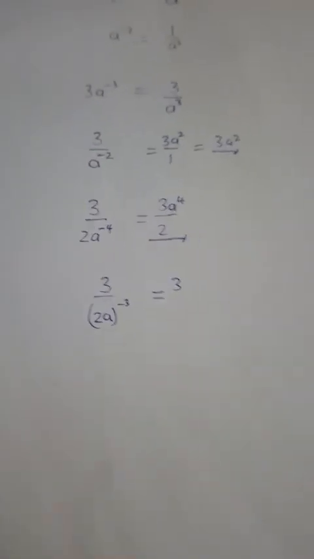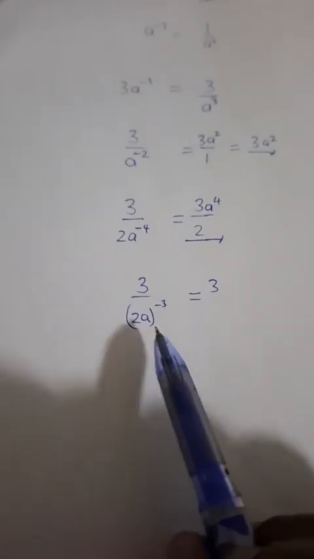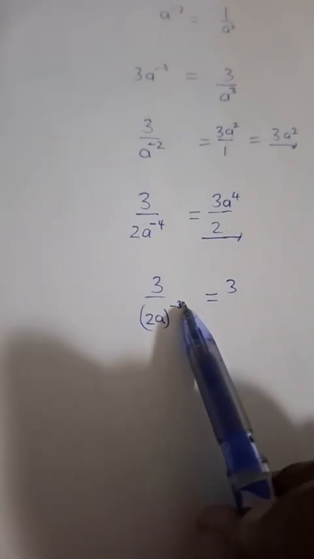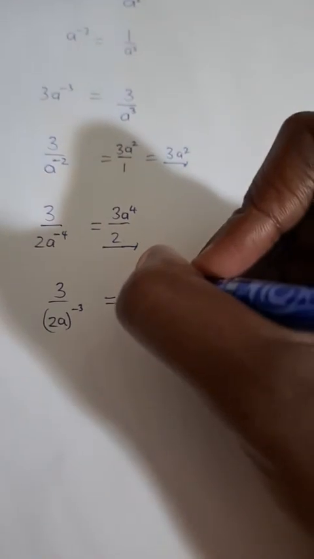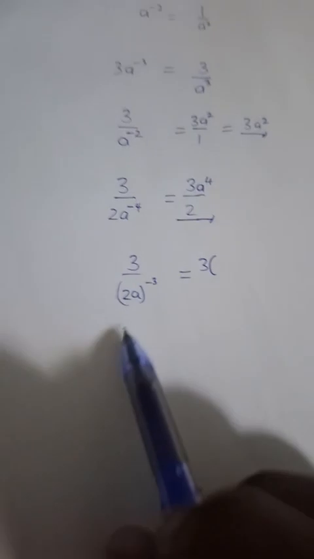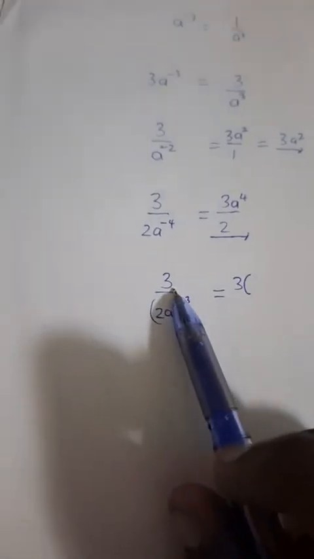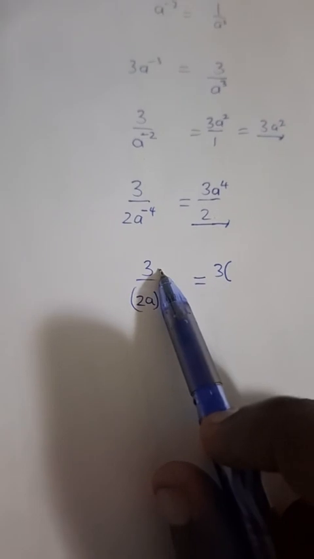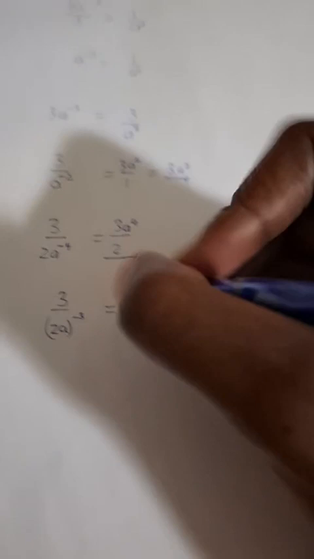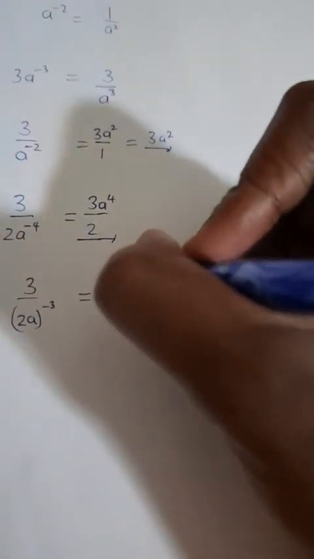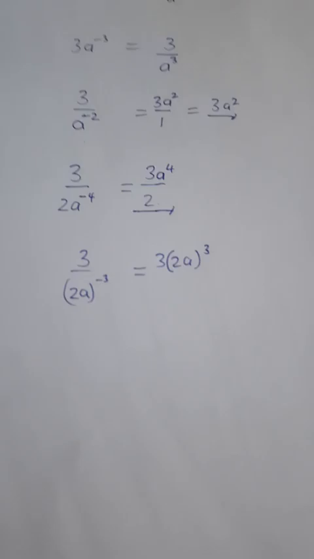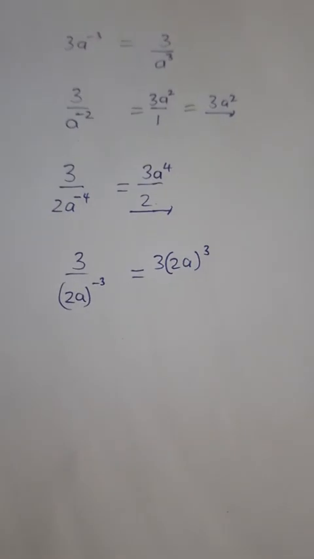It stays there. The 2a, all of it is raised to the power negative 3. So what I do is I'm going to change its position. When it changes position, it will have a relationship in the numerator of multiplication with 2a to the power positive 3. Who gets left behind in the numerator?